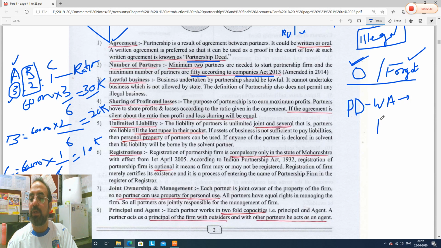In this case, we will refer to the Act. Act means law. If there is any dispute among partners in a partnership, which act should we refer to? There are thousands of acts in India. Which act will we refer to? We will refer to the Partnership Act.